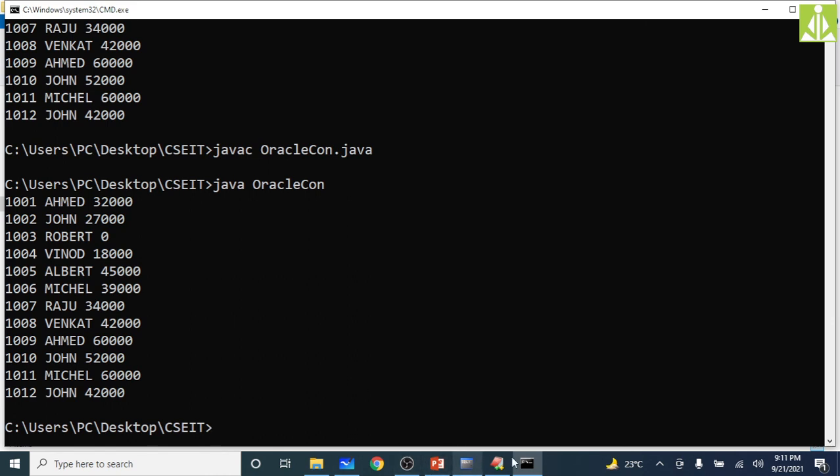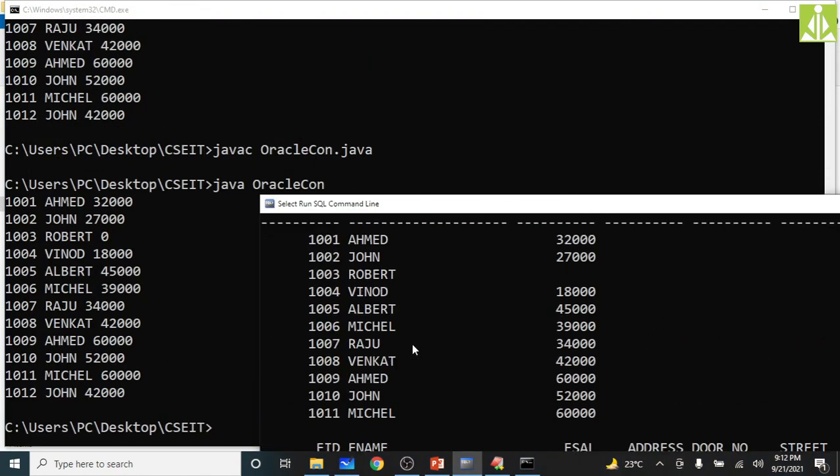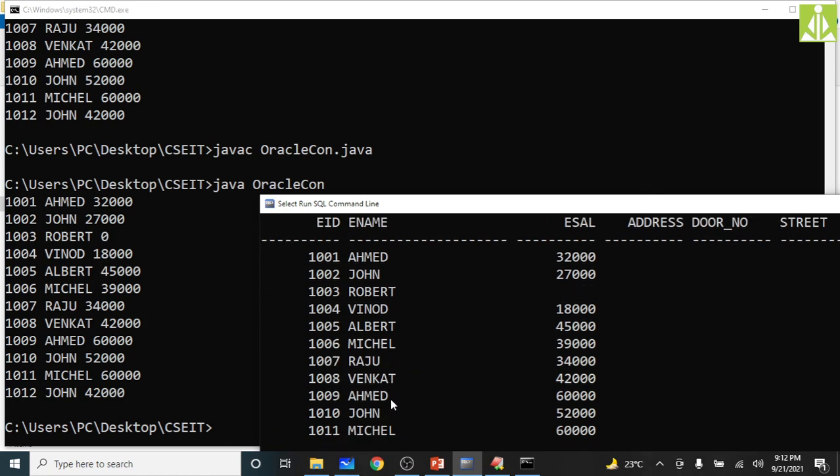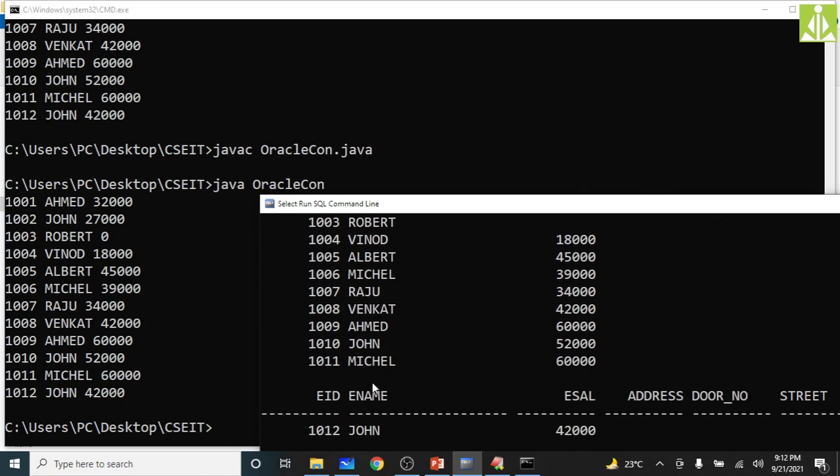The same content you can cross check with the database. We have that same thing, 101 Ahmad 32,000, 102 John 27,000, like this. Wherever you have null, you are getting 0. Here you have null, you are getting 0. Robert, Albert, all the names we are getting.